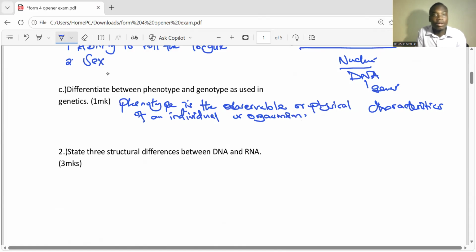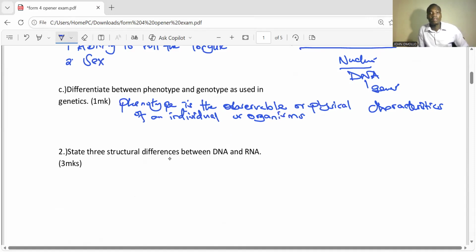Are you getting that? So the observable characteristic, that is what we call a phenotype. So you can easily see it. Remember spellings. Let me just clean it so that you see it clearly, because spellings are part of biology.